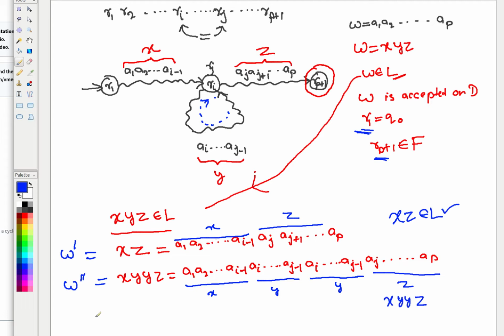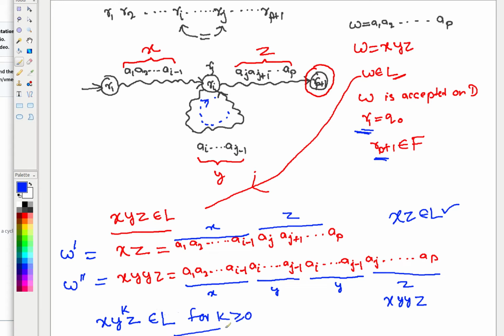And in general, I can write the same for any x, y to the power k, z for k greater than or equal to 0. Let me use k because i and j are already used. So x, y to the power k, z will belong to L for k greater than or equal to 0.